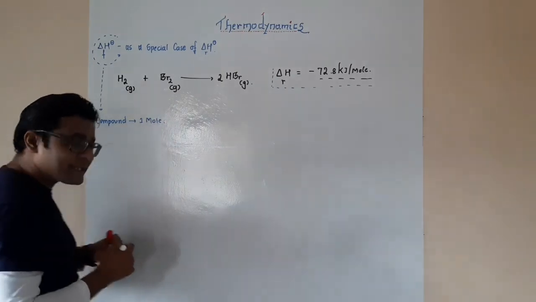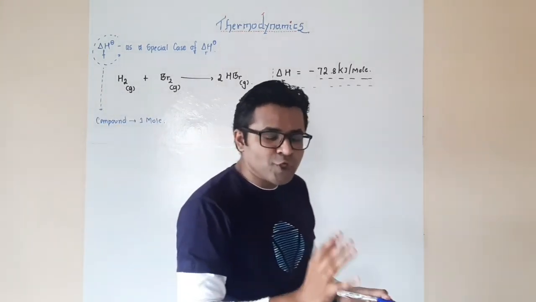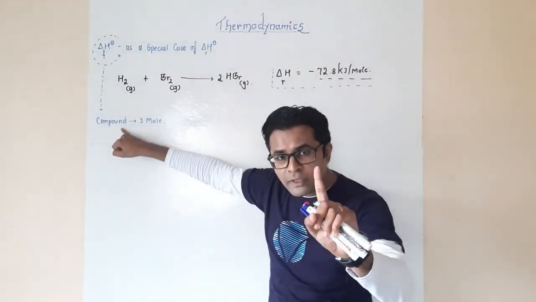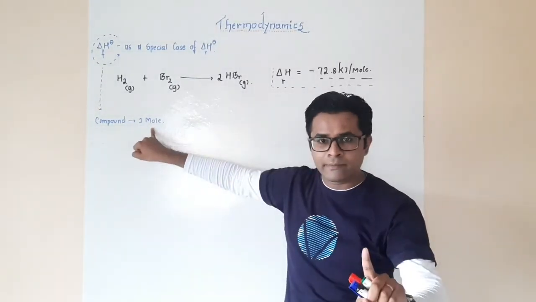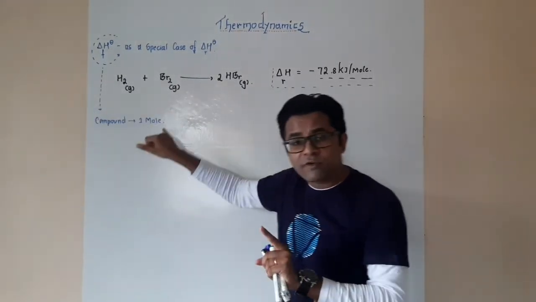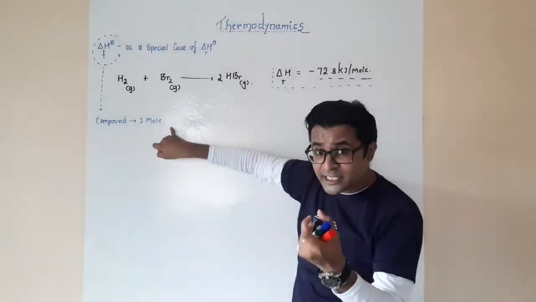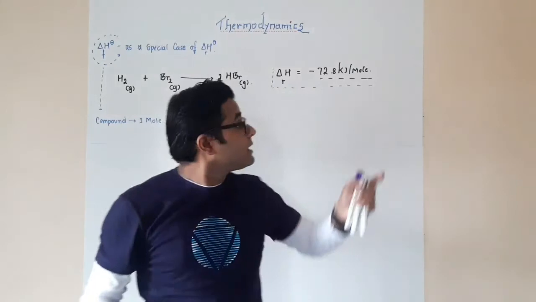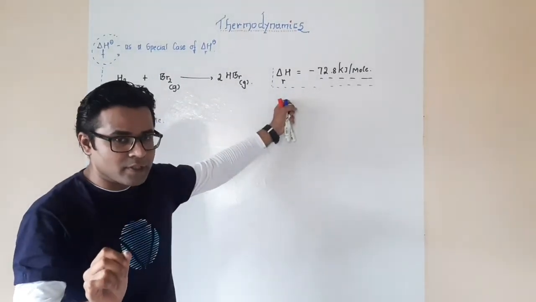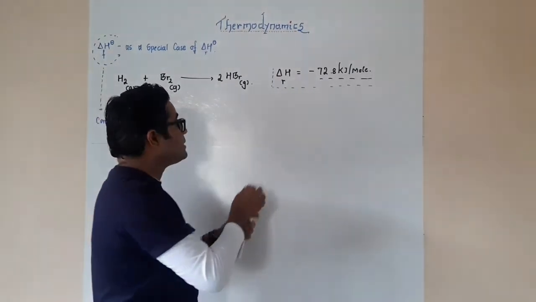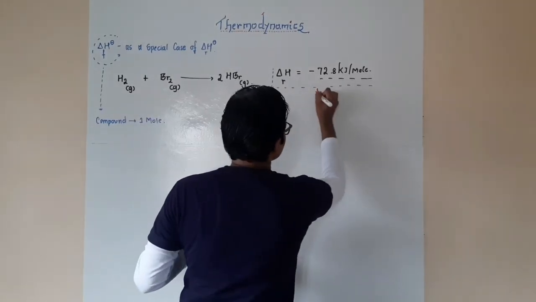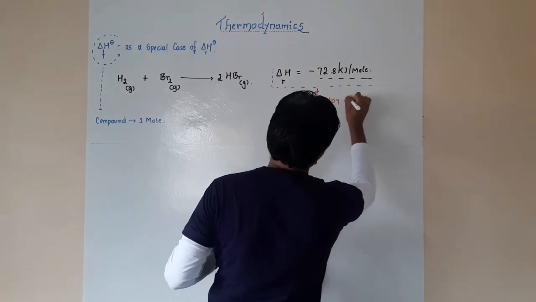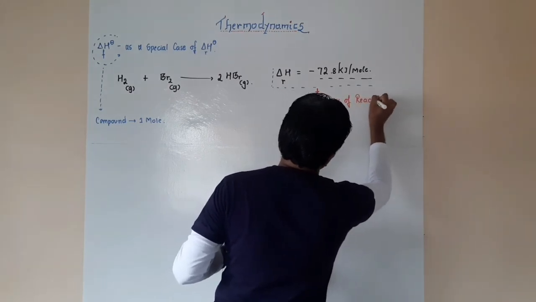So whenever there is a reaction, and this reaction shows me the enthalpy change in the formation of a compound, and the compound is 1 mole, that time that energy change will become equal to the standard enthalpy of reaction. In this case, it is just enthalpy of reaction here. Try to understand the difference. So here, this condition is just enthalpy of reaction. It's not a standard enthalpy of reaction in this particular case.